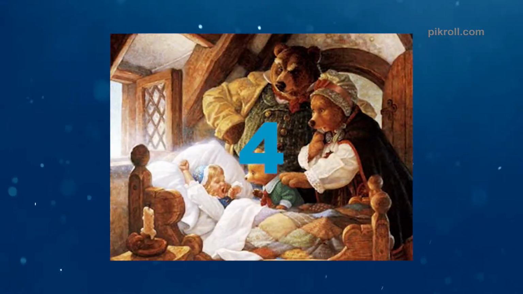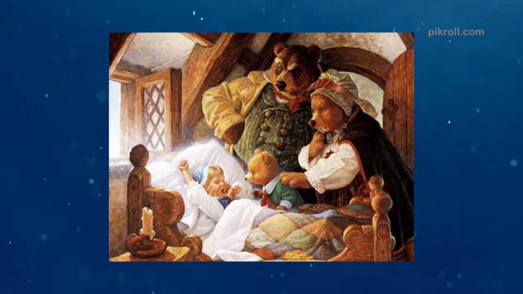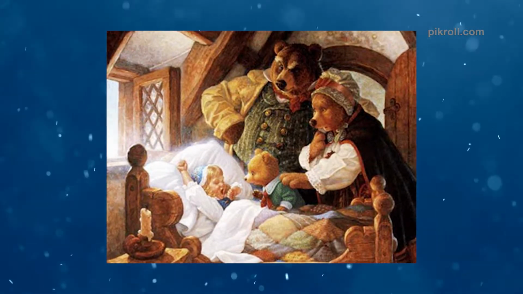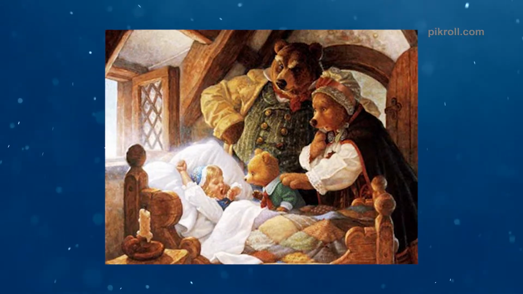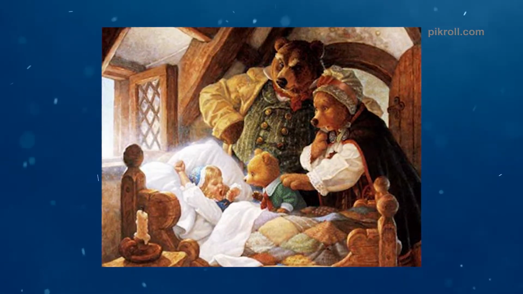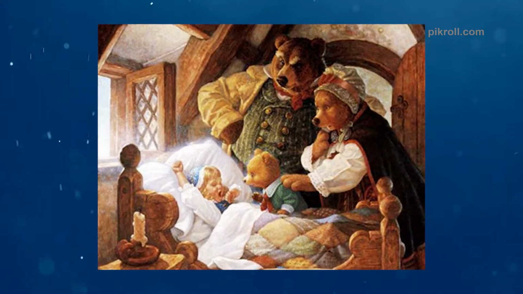Number 4. Goldilocks and the Three Bears. The original title of Goldilocks and the Three Bears is The Story of the Three Bears. The story is written by Robert Southey, an English poet of the Romantic school. The tale was first published in 1837, and it has 3 versions.